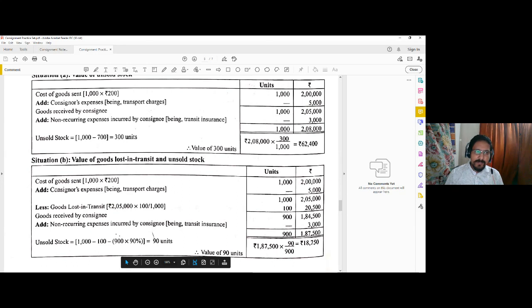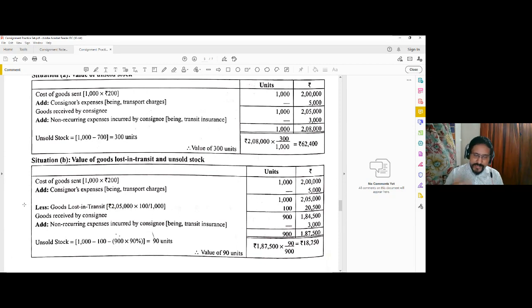We'll start with the same thing, that is cost of goods sent, 1000 units, 2 lakh amount. Since the goods were lost during the transit, that means the loss occurred only after the goods left the consignor's place, not before they were loaded in the consignment sent by the consignor. So the consignor's expenses are added directly, again 5000. So 1000 units of goods are now valued at 2,05,000.